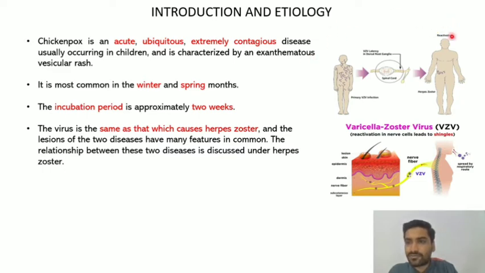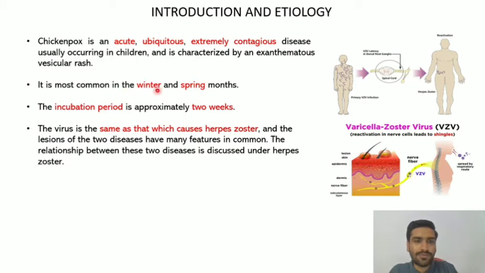So there are two forms of the disease. First is the primary infection which will lead to chickenpox, which will have broader involvement, right? It is going to involve almost the whole body, whereas when the spinal cord, the dorsal root ganglia, is involved, it will show a unilateral lesion as we have seen in herpes zoster. So this is about the causative organism and two different categories, right?